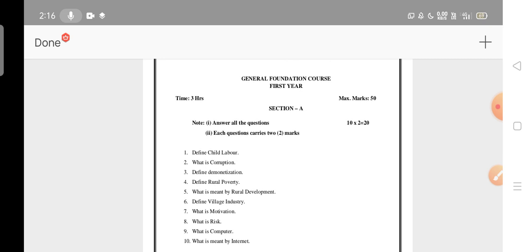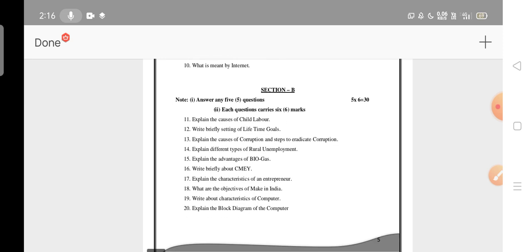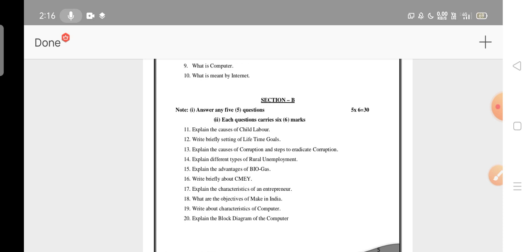Answer all the questions. Each question carries 2 marks. 10 questions will be there in section A, and you have to attempt all the questions. Each question carries 2 marks, so 10 into 2, 20. In section B, 8 questions will be there and you have to attempt any 5. Here the choice carries 6 marks, so 5 into 6, 30 marks. It's clear. So this is overall the GFC syllabus, weightage as well as the model question paper of the GFC for all the vocational groups.